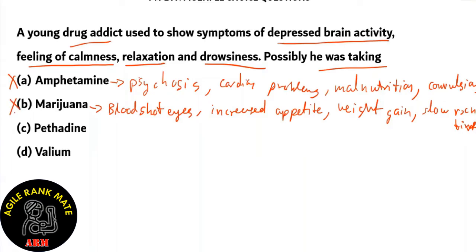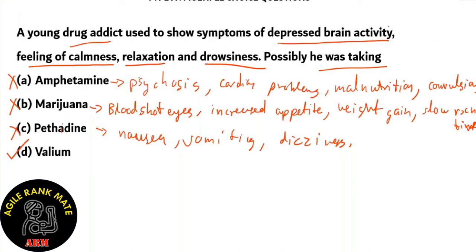What about option C, pethidine? Pethidine is causing symptoms such as nausea, vomiting, dizziness, etc. It also causes constipation, which are not the actual symptoms, so option C is incorrect. Therefore, our right answer is option D, Valium.